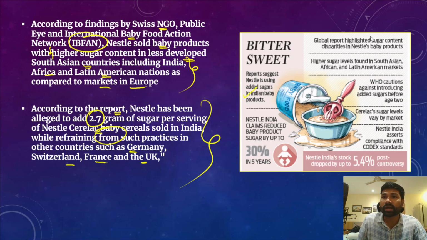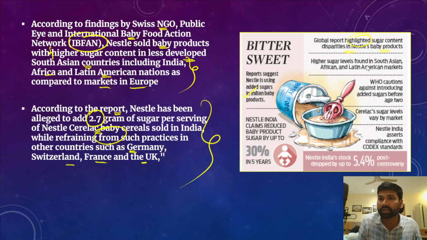So the global report highlighted sugar content disparities in Nestle's baby products. Disparities, because it refrained from using such higher amounts of artificial sugars in developed countries, in the Western countries, but on the other hand, it has been flouting norms with respect to added sugars in Southeast Asian countries.